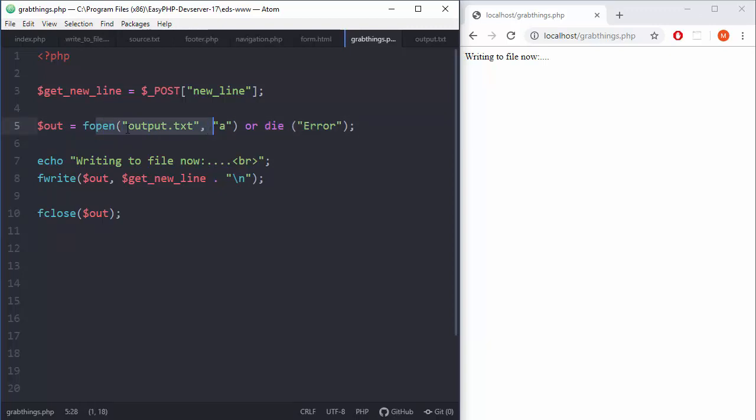So we put this operation right here, and then we are writing to file, and this function demands two things. On the left side, what is the target, and on the right side, what is the actual content, and we are grabbing that content from the HTML form, and after that we are using \n to go to the next line, and after we are done with operation we need to close our file because it's nice. We want to do that manually and not wait on the system to do that, because we can do that, why not? It's a polite thing to do.